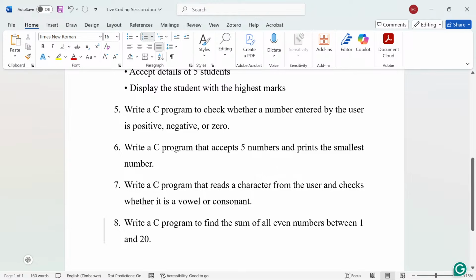So I might add them, maybe here I've got 1, 2, 3, 4 that I'm going to give you. Maybe I will add them to become 8 as well, and then you could code all those. By the end of doing them, I think any exam that you're going to attempt will be easier for you, and you will be ready to answer those questions.